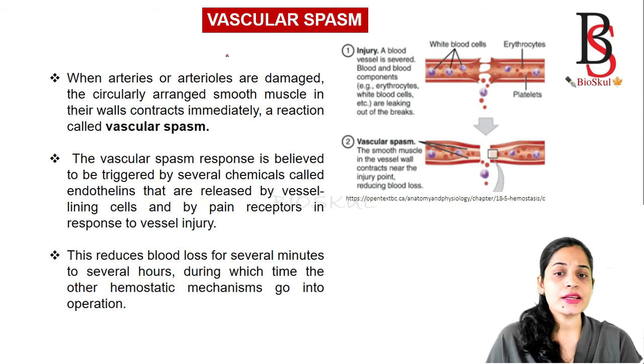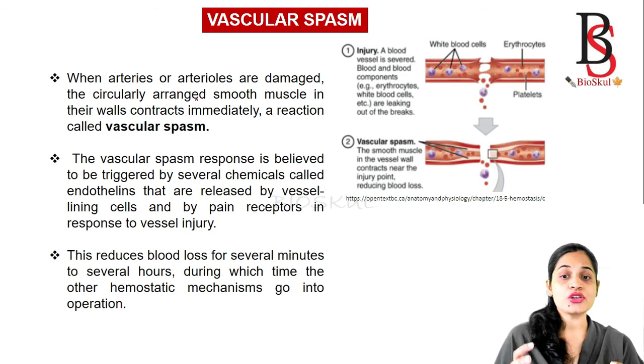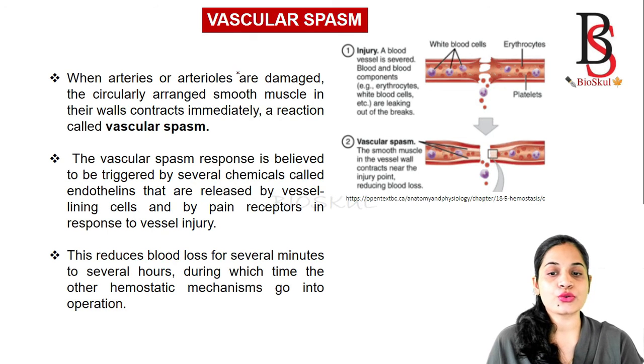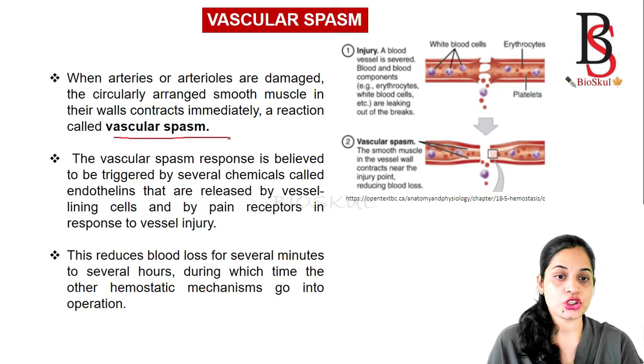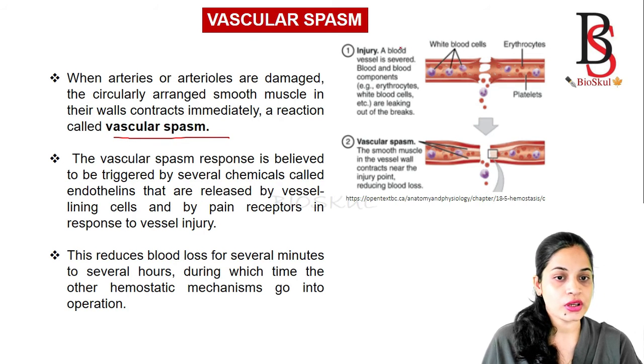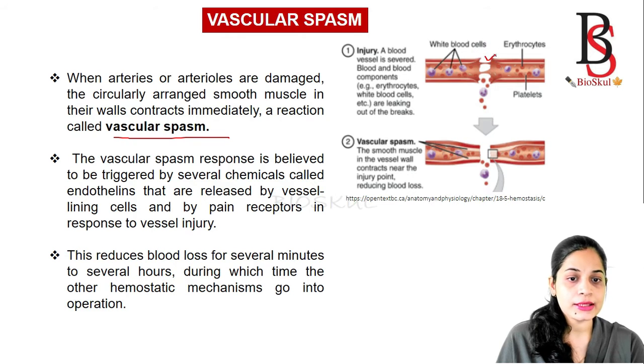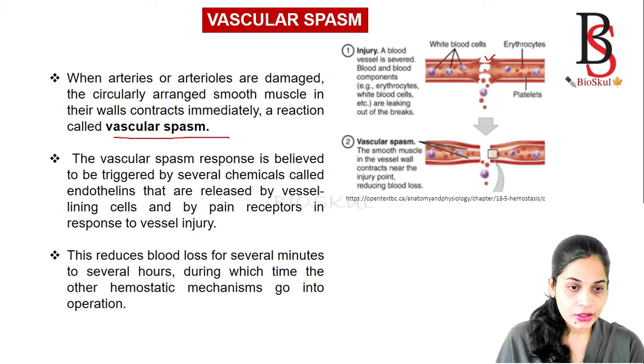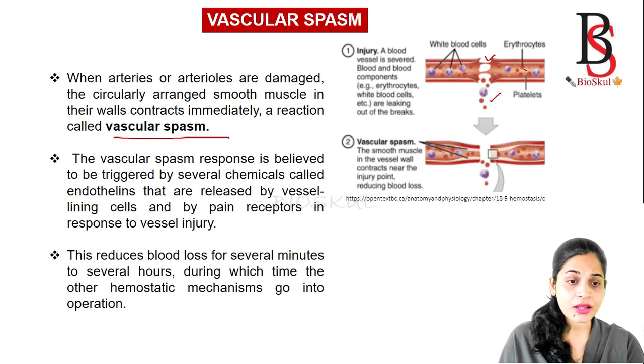When the arteries or arterioles are damaged, the circularly arranged smooth muscles in their wall start to contract immediately, and that reaction is known as the vascular spasm or vasoconstriction. Here in the diagram, when the blood vessel is severed, the blood and its components like RBCs, WBCs and platelets leak out of the break.